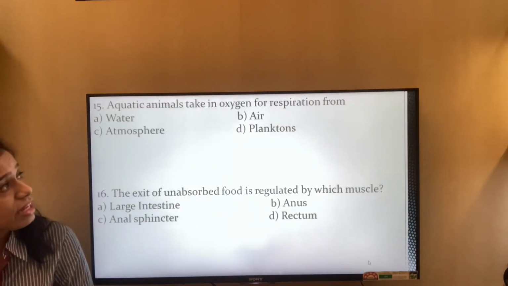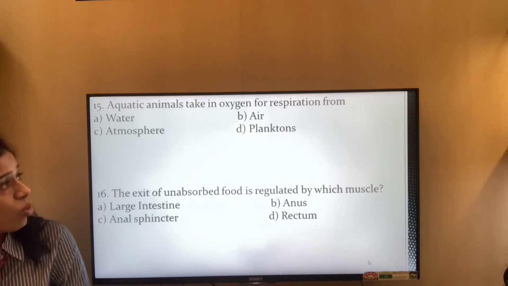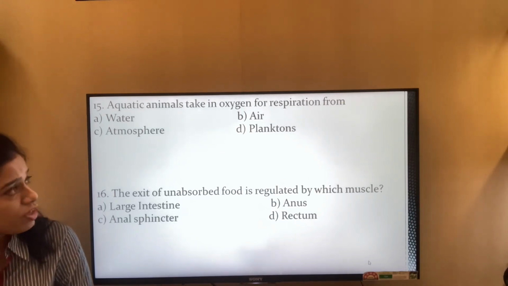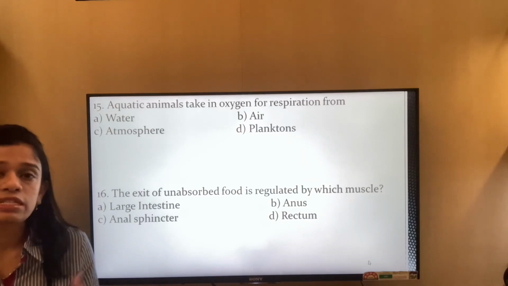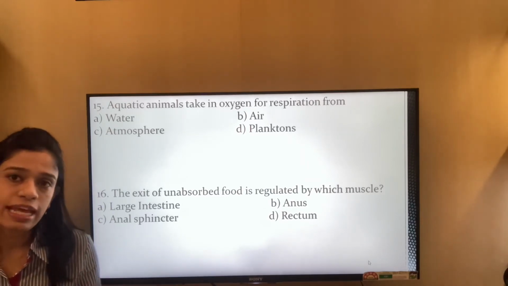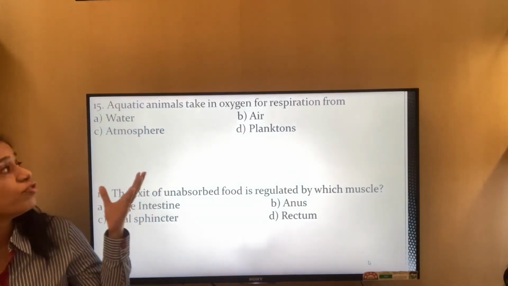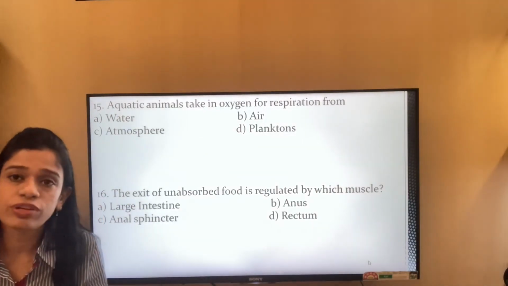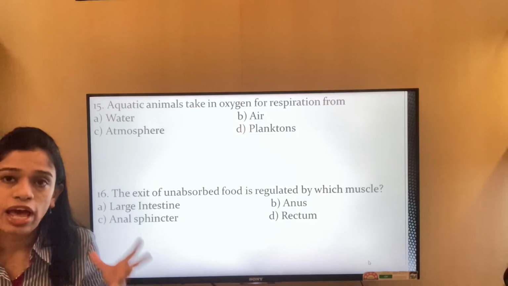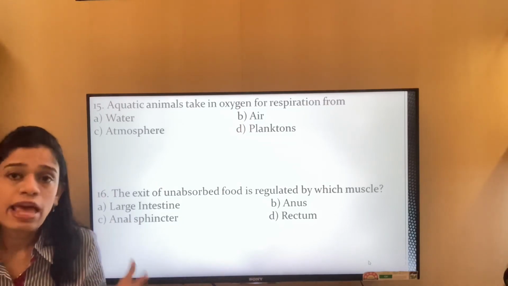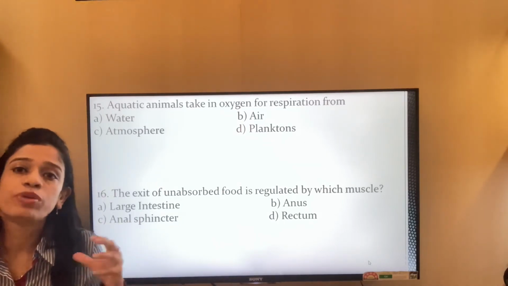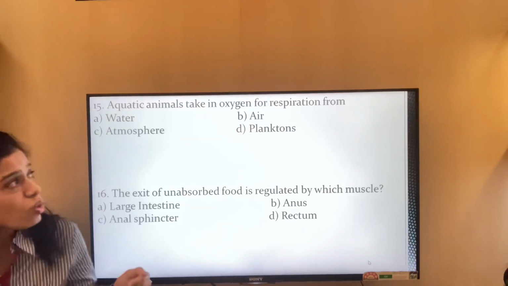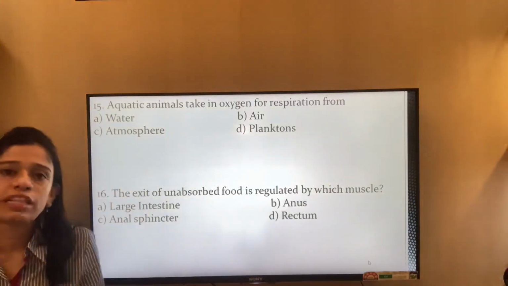Aquatic animals take in oxygen for respiration from water, air, atmosphere or planktons. So aquatic animals take the oxygen from water. In a previous question I had discussed how they do respiration. We had told that they have special structures called gills, because that helps them breathe in the water. So it is the water from where they take in the oxygen.